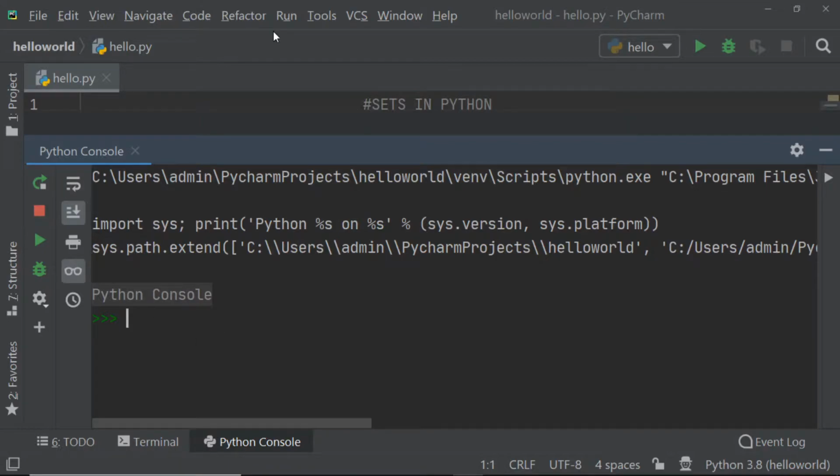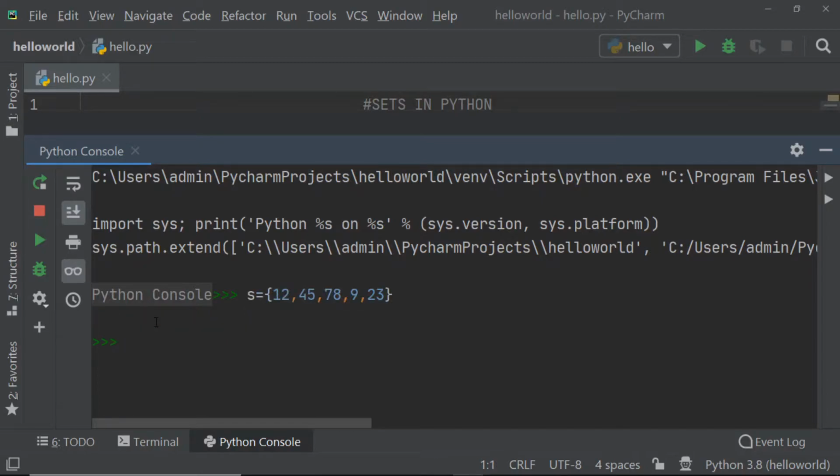I am explaining this concept of a set in PyCharm. So in PyCharm I have opened a Python console here, and I will be creating a set in this Python console. To start with, I will create a set by the name S, and as I said, we can create it by using a curly bracket. Now we can create a set of integers, or it can be of floats, or it can be strings, or we can create a set by using a combination of all these three also. Right now I am creating a set of integers. So I am taking random numbers, and I am separating them by using a comma here.